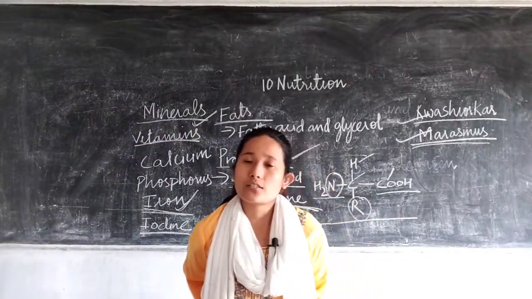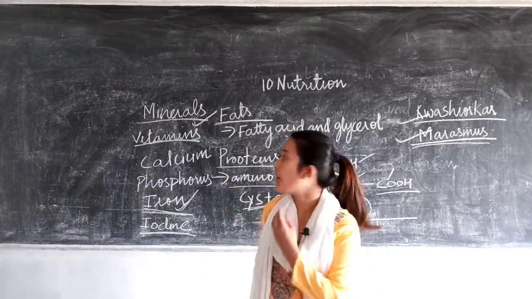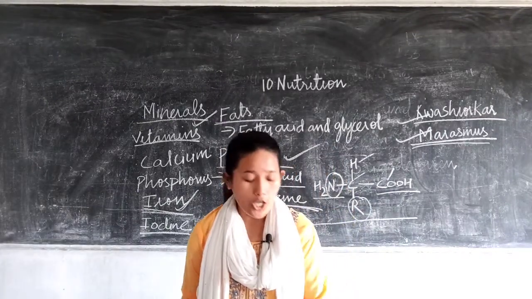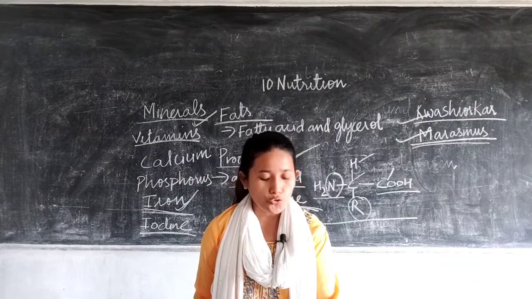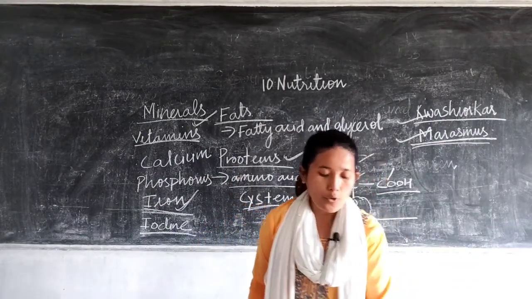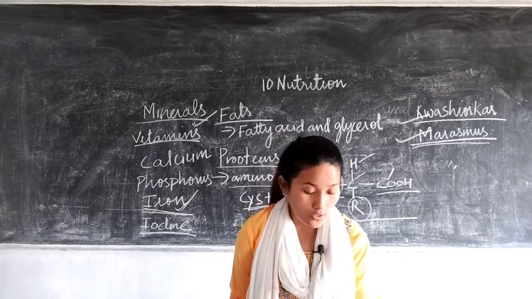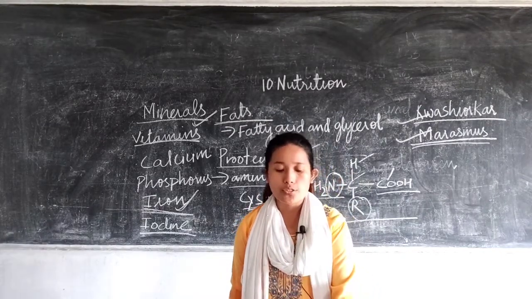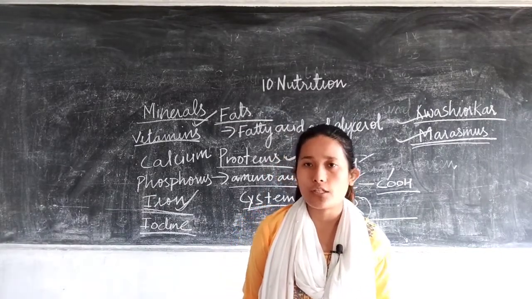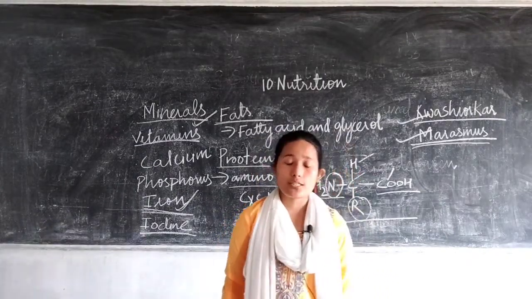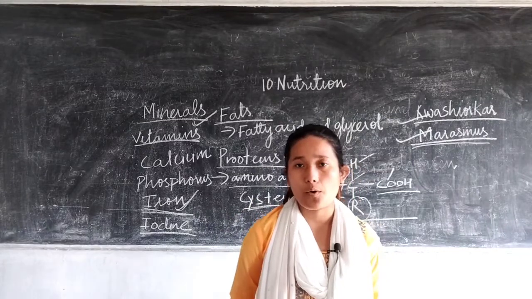So these are the few important minerals that we have discussed. In your book you can go through table 10.2, where you are given different nutrients, their sources and functions, and the different deficiency diseases that might be caused because of the deficiency of certain nutrients in our body.